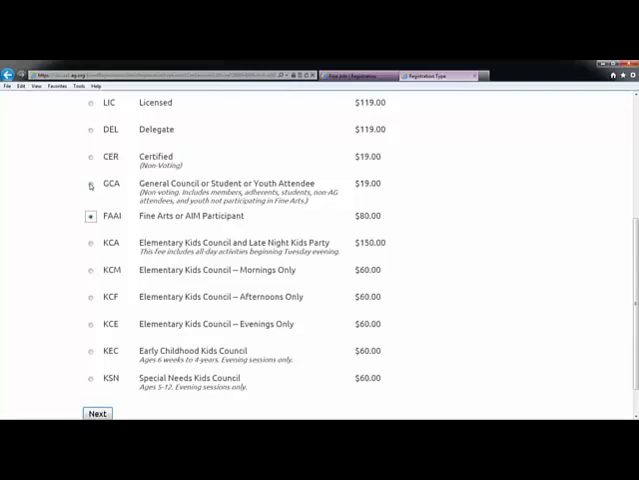During general council years, 2013 and 2015 for example, any non-voting member or adherents can register as General Council or Youth Attendees, code GCA. Registrants who sign up as General Council attendees or Youth Attendees can watch Fine Arts participations and gain admission into evening services.